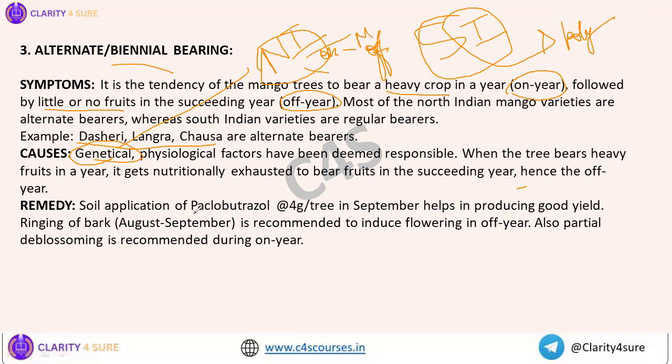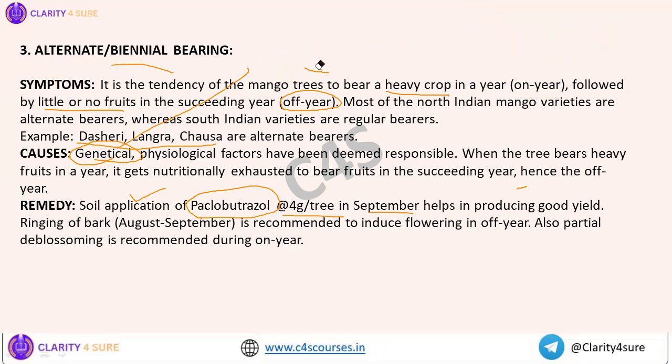Again, another very important part: whenever you talk about alternate bearing, you have to remember paclobutrazol. That is the remedy: soil application of paclobutrazol at the rate of 4 grams per tree in September. It helps in production of a good yield. So what are the things you will remember in case of alternate bearers? On and off year: one year there will be heavy fruit, and the next year there won't be fruits, or very little fruit in the tree. Second, the North Indian varieties are alternate bearers, like Sherry, Langra, and Chausa. Third, genetical factors are responsible.